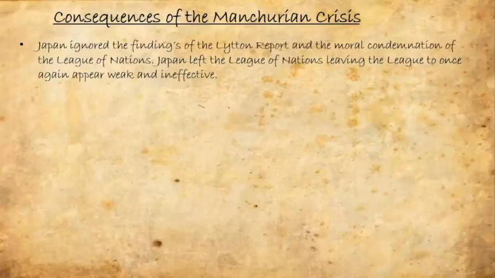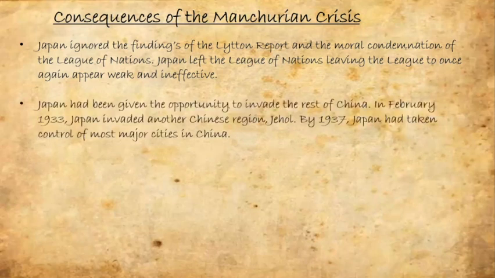So as I said earlier, this is very much a consequence question where we're explaining change over time. So let's have a look at those important consequences of the crisis. Japan ignored the findings of the Lytton report and the moral condemnation of the League of Nations. Japan left the League of Nations, leaving the League to once again appear weak and ineffective. This gave Japan the opportunity to go on to invade the rest of China.